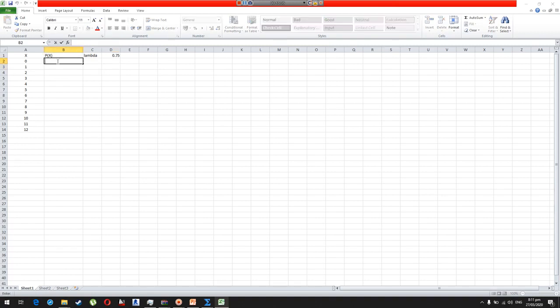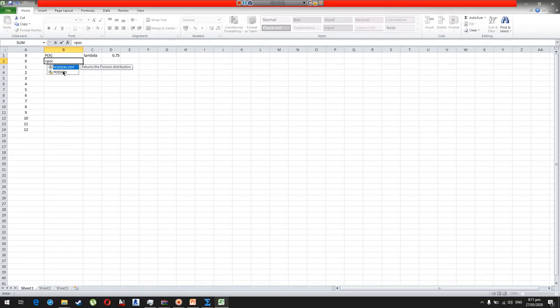So it is equal to Poisson, I will select that Poisson distribution function. The X value is starting from 0 till 12, so the first one, X is 0. Then the mean I have is 0.75, so I have to fix that 0.75, and for fixing it I will use the $ signs, one here and another one here.